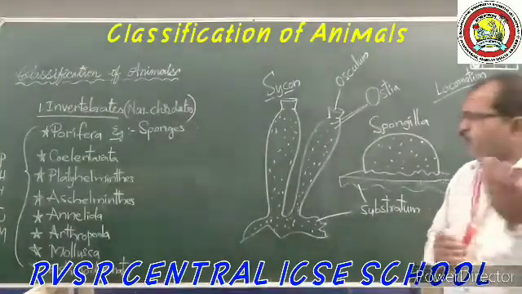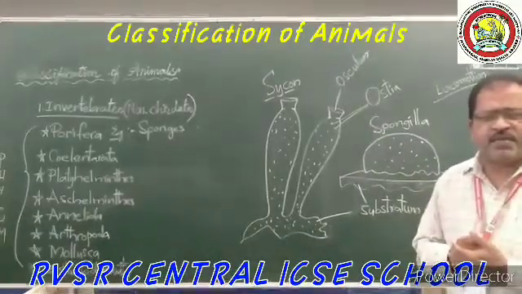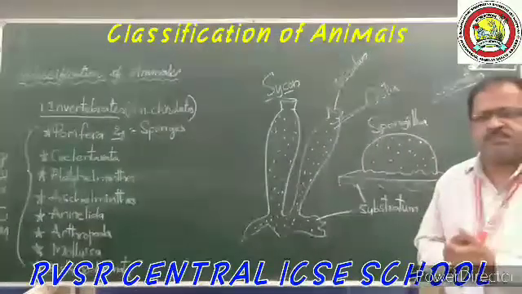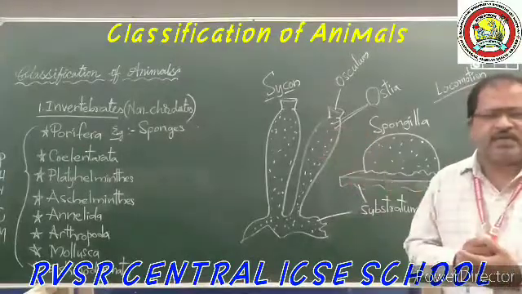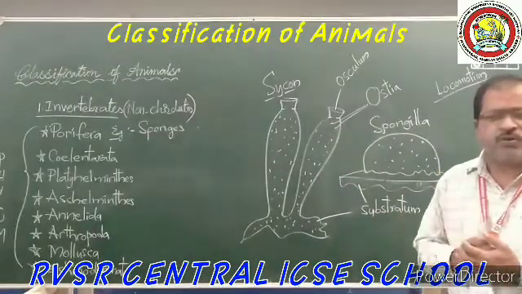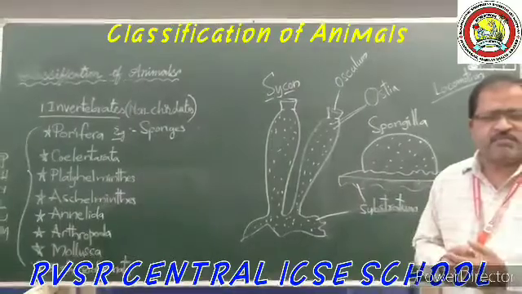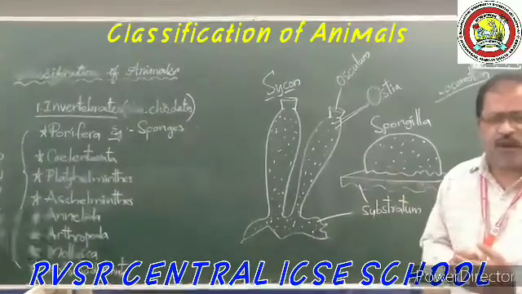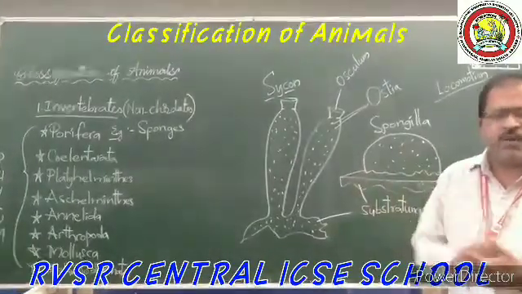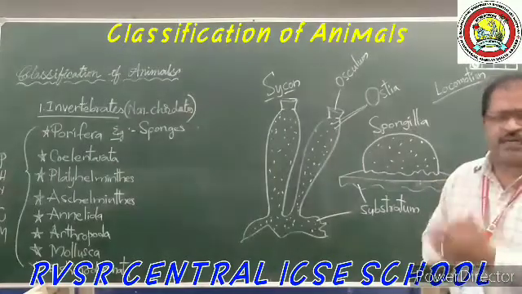Coelenterata, of course. In this one more category is there, that is called Cnidaria. That is also included in the Coelenterata actually. But in your textbook, it is given separately. But don't feel that it's a separate phylum, it's not a separate one. It is one of the parts of the Coelenterata.